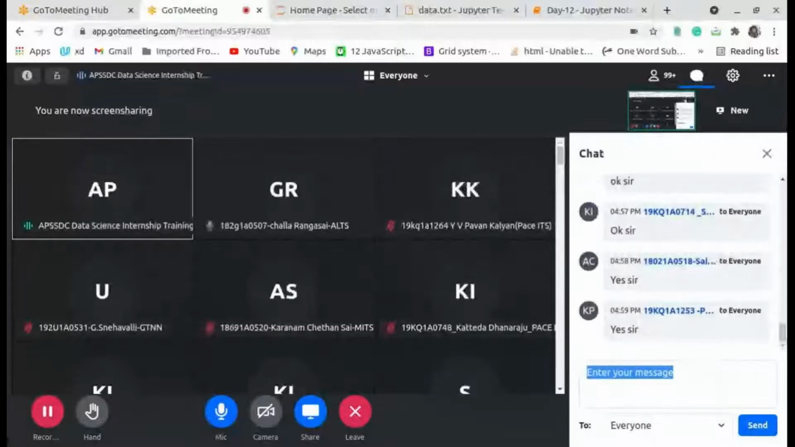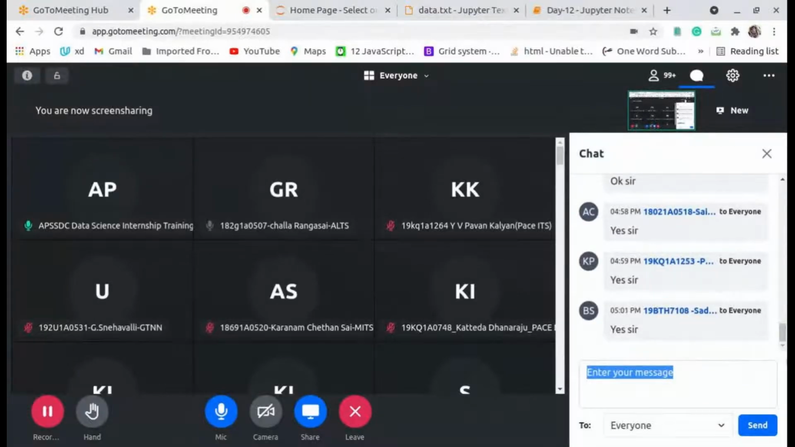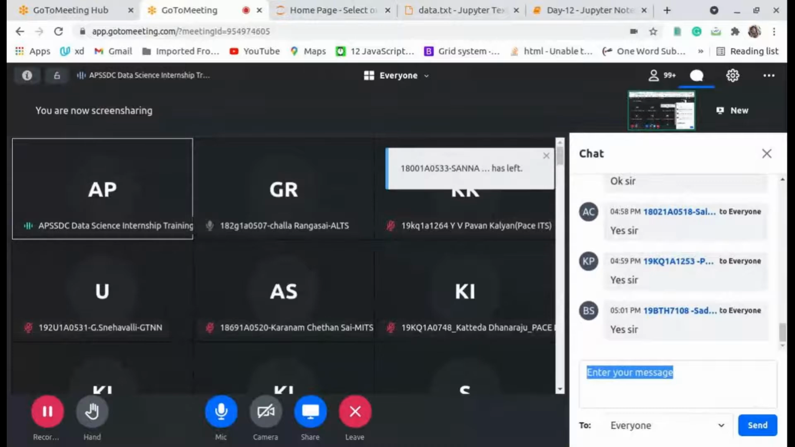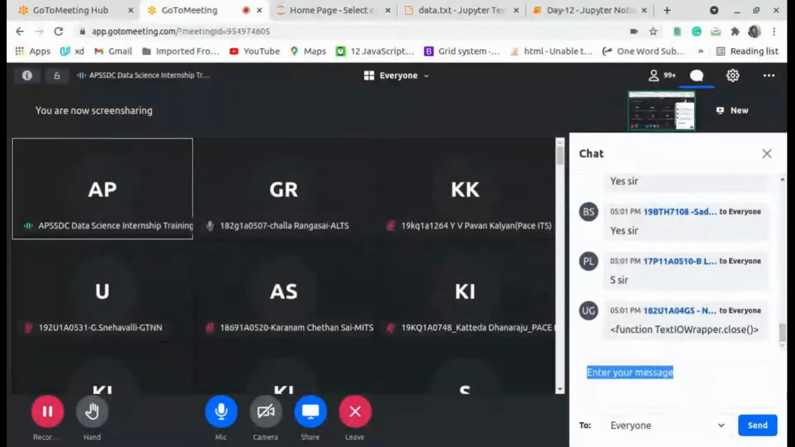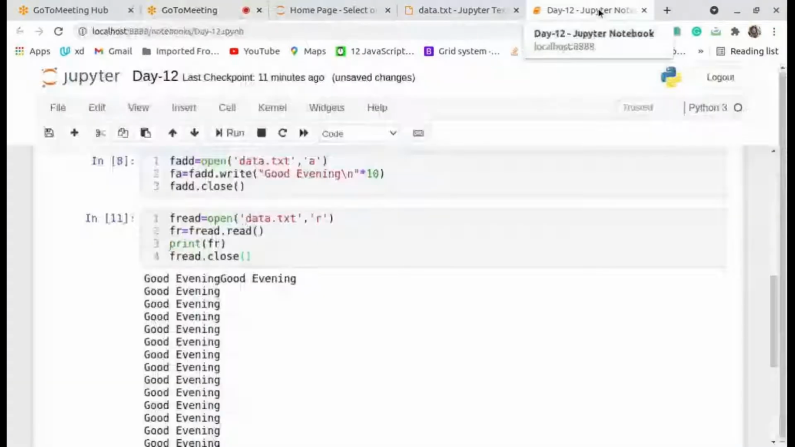Those are the operations in Python: read, write, append. Is it okay for all up to now? Please respond in the chat box. Can I go for the next step? If you close your file, you can reopen it again.